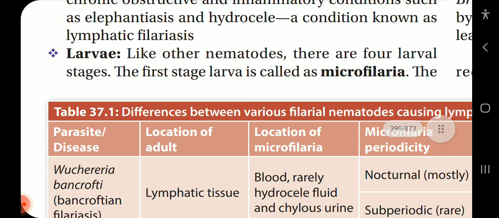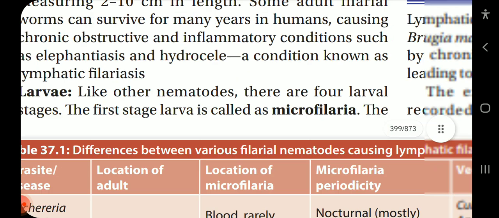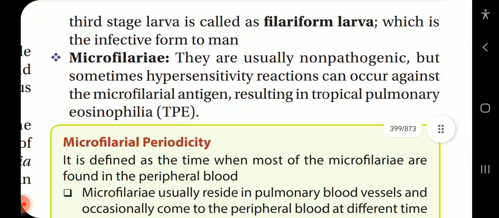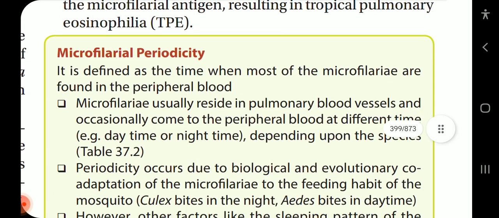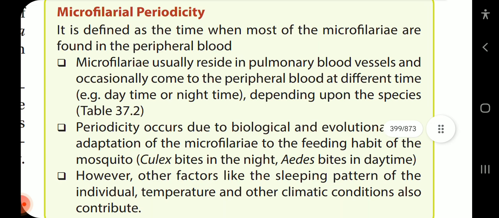Larvae: like other nematodes, there are four larval stages. The first stage larva is called microfilaria. The third stage larva is called filariform larva, which is the infective form to man. Microfilariae are usually non-pathogenic, but sometimes hypersensitivity reactions can occur against the microfilarial antigen, resulting in tropical pulmonary eosinophilia (TPE).